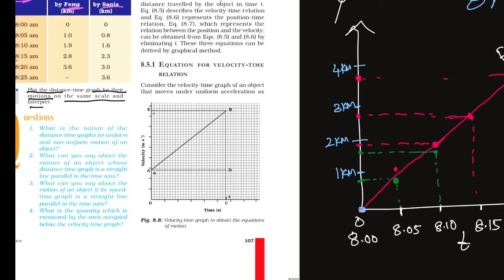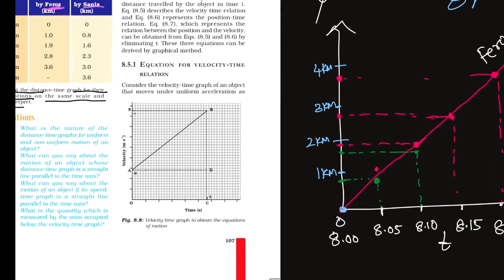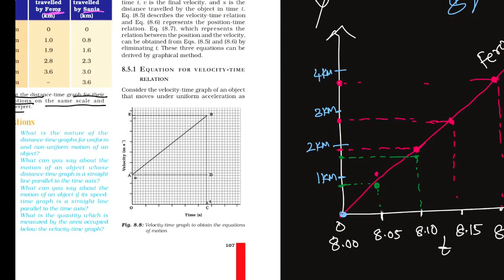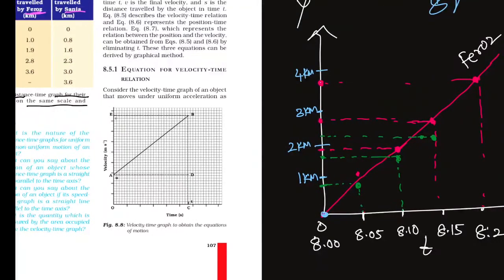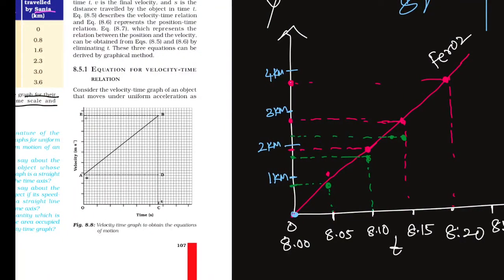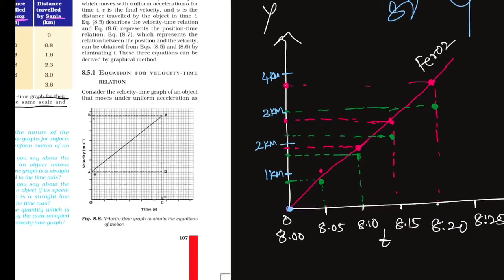After 5 minutes, means 8:15, she covers 2.3. See here, 2 is there, and 2.3 here. This is the point 2.3. Next, 8:20, the point we are taking here.